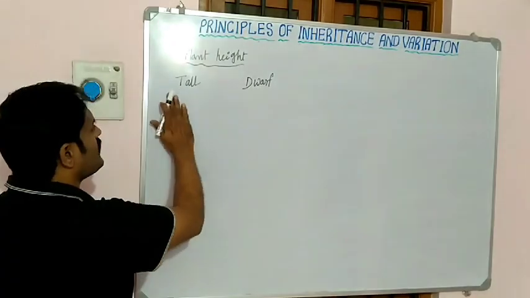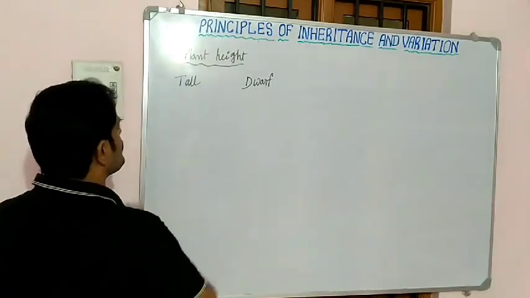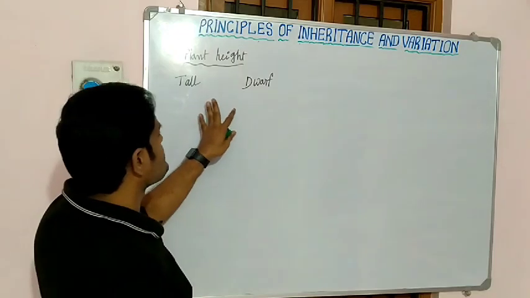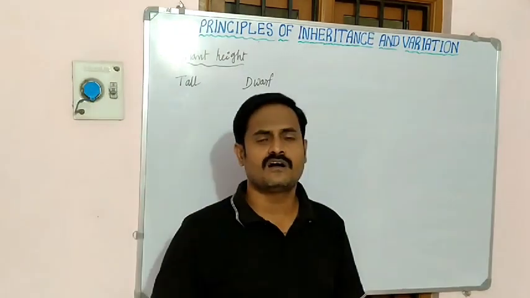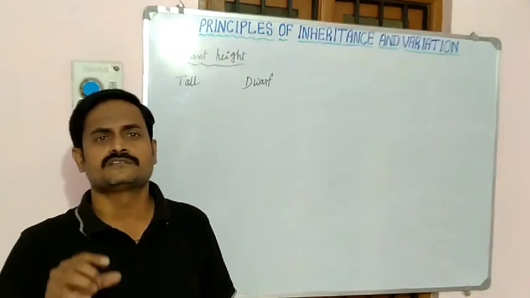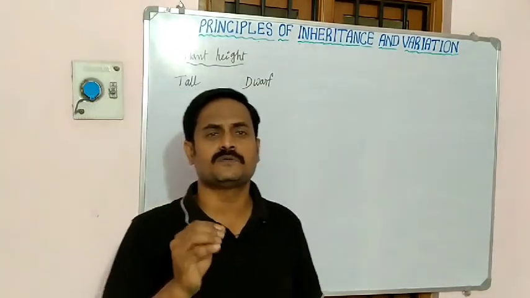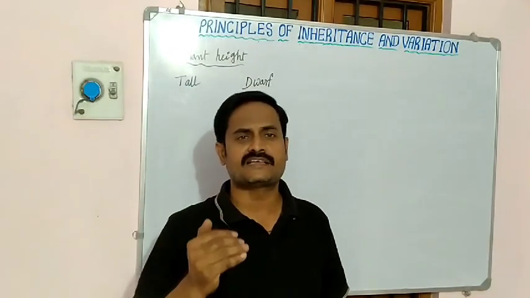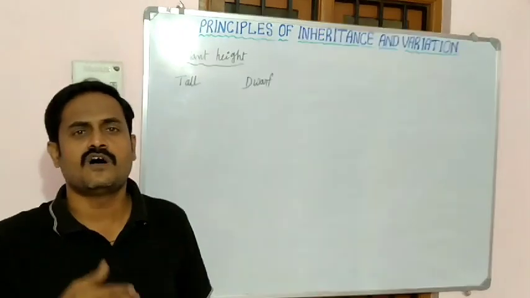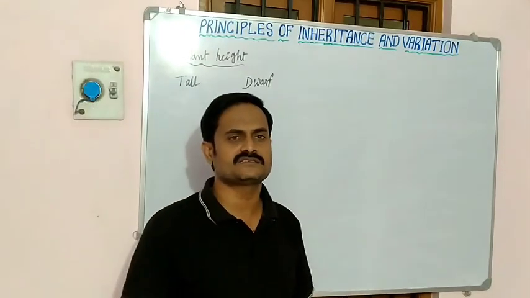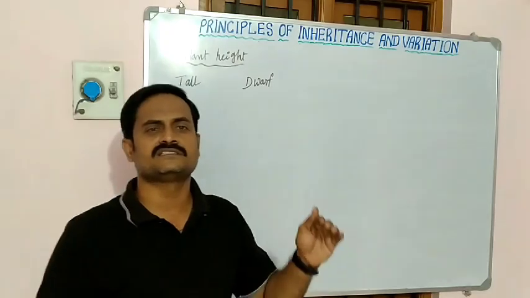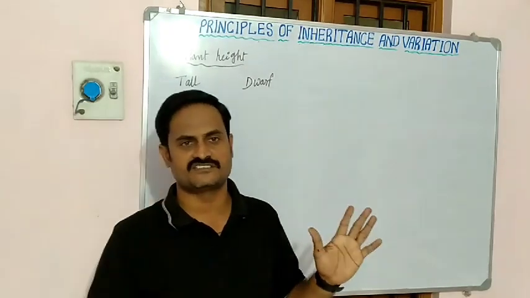See, the tall plant consists of two types of genes. Already you know very well, the genes are responsible for the transfer of characters. All characters, whether in humans, animals or any plants, come from the genes.